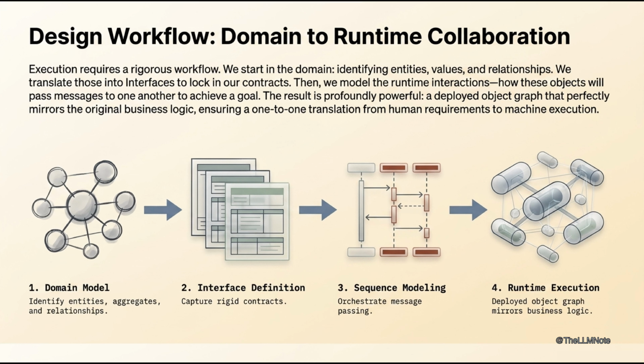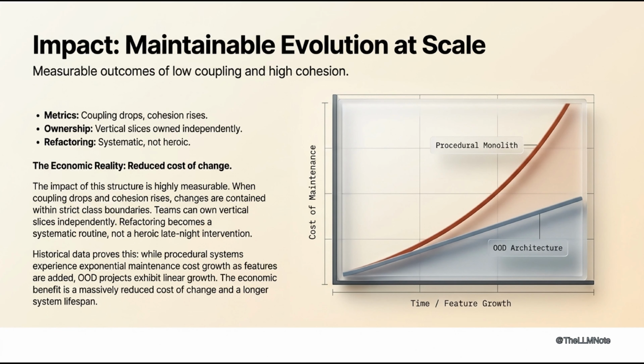Sequence diagrams reveal behavioral dynamics. The resulting object graph mirrors the business logic, ensuring straightforward translation from requirements to implementation. And this is where things get complex. Impact, maintainable evolution at scale. Headline: measurable outcomes of low coupling and high cohesion.